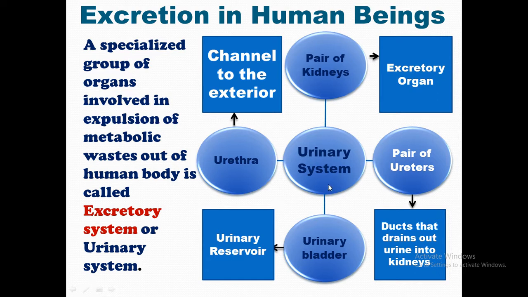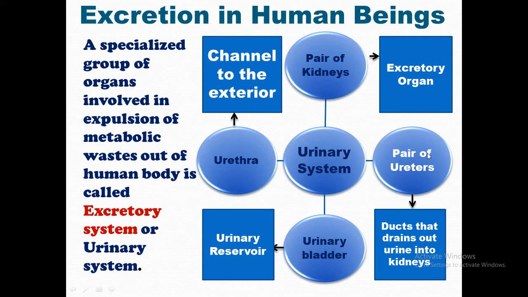The human urinary system consists of a pair of kidneys. The pair of kidneys is the main organized excretory organ. In invertebrates, there are different other organs, but since we are talking about excretion in human beings, the excretory organ is the kidneys. They are bean shaped organs, which we will see very soon in the next slide.